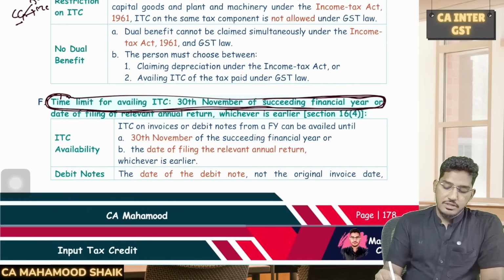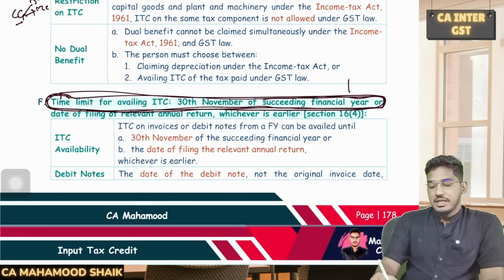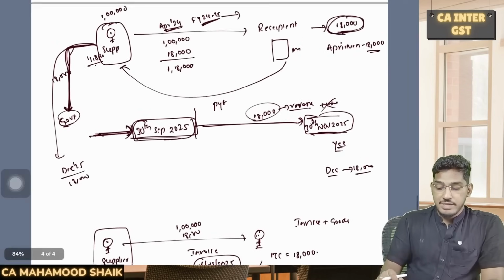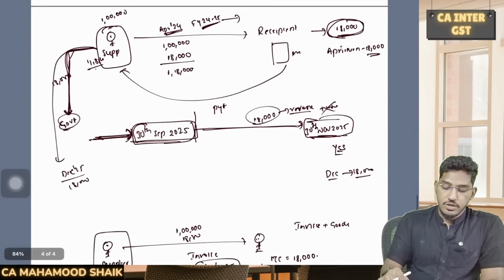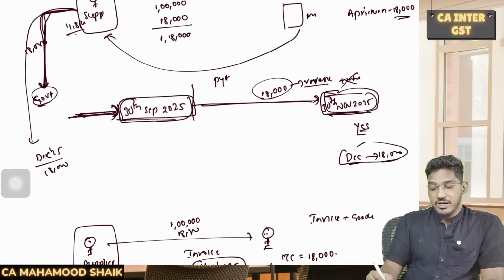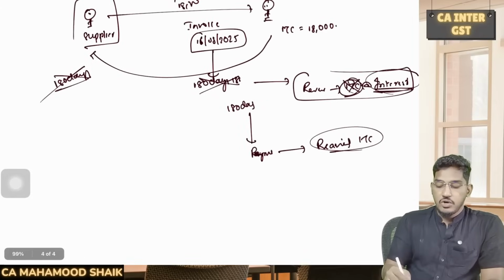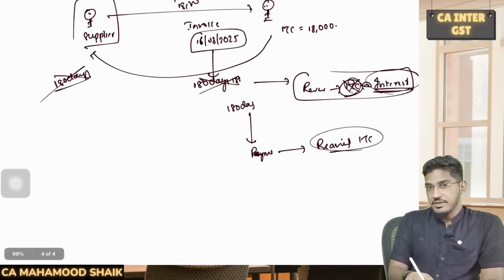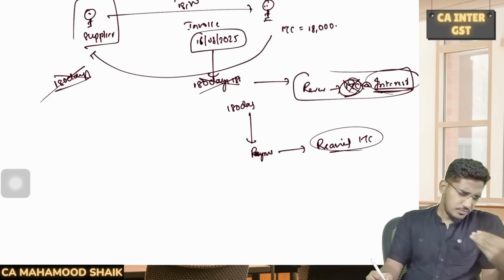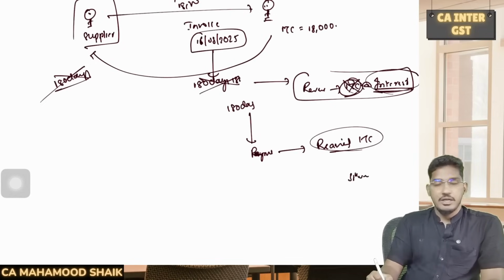tax credit. However, this time limit will not become applicable in case you are re-availing the input tax credit which has been reversed earlier. Sir, what are the cases where I can re-avail the input tax credit which I have reversed earlier? These 2 conditions I have told, no? Where the supplier is not making the payment, you are reversing it, but later when the supplier makes the payment, you can re-avail, no? So here that time limit will not become applicable. Similarly, if you are not making the payment within 180 days and you have reversed it, later you are making the payment, if you want to re-avail in that case also, then that 30th of November time limit will not become applicable.